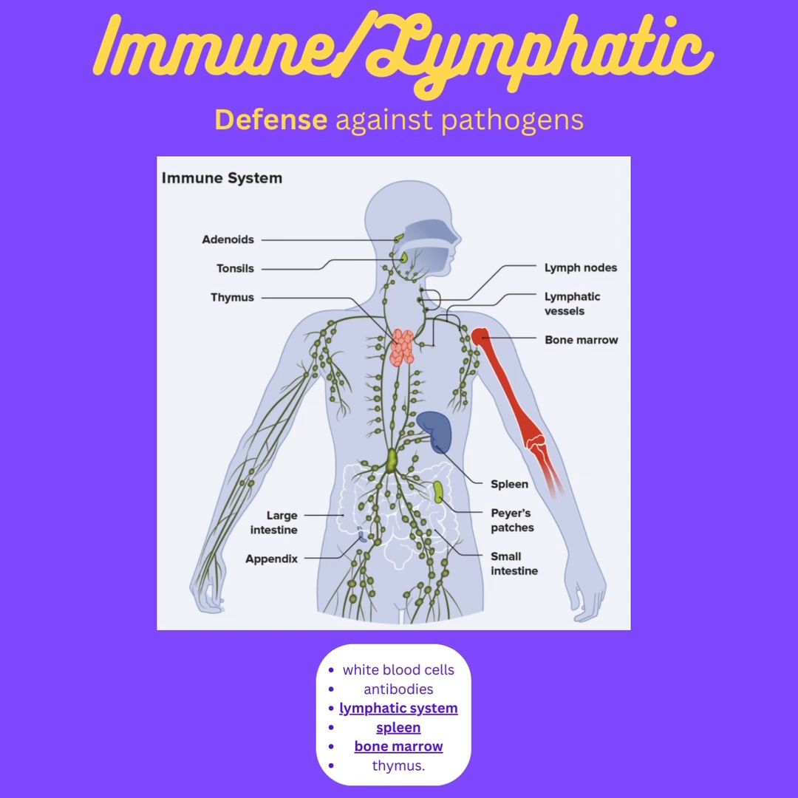Here's a diagram of the immune and lymphatic system. It consists of white blood cells, antibodies, lymphatic system, spleen, bone marrow, and thymus.